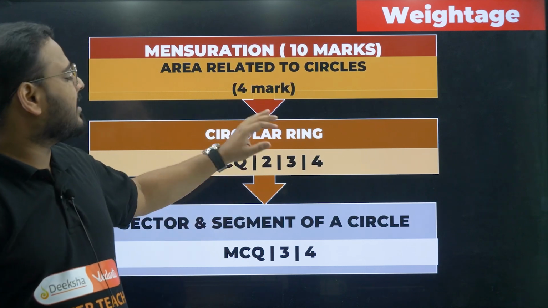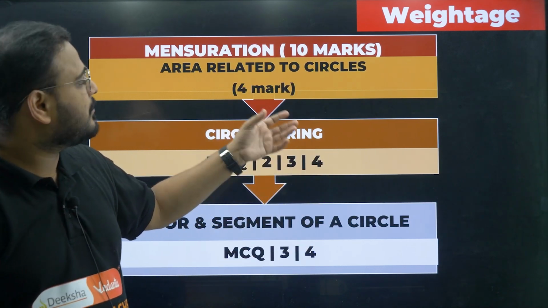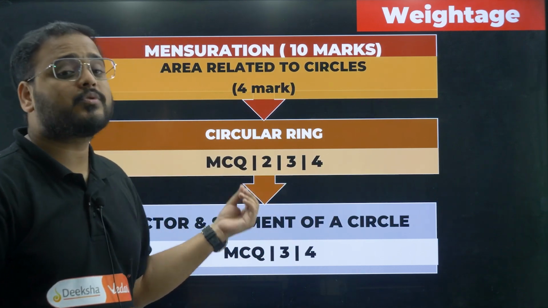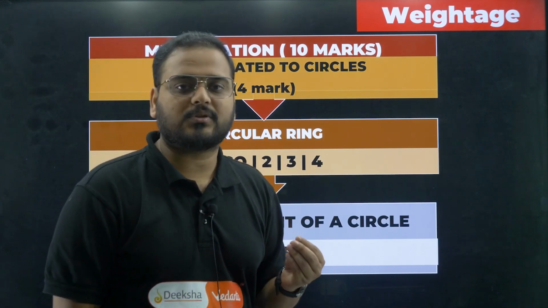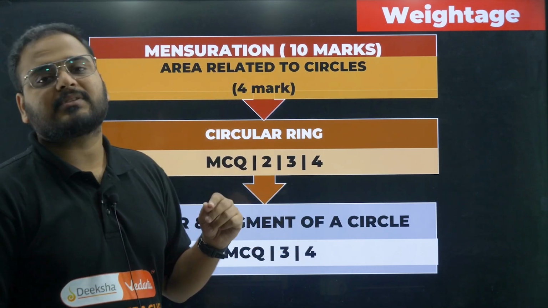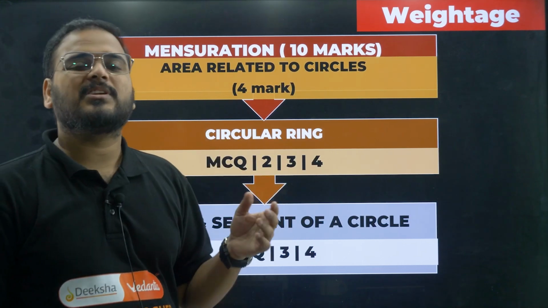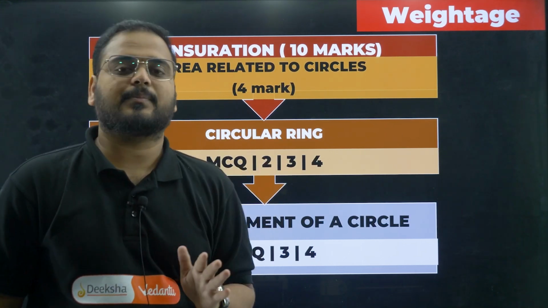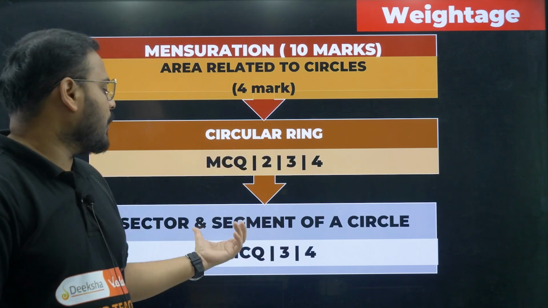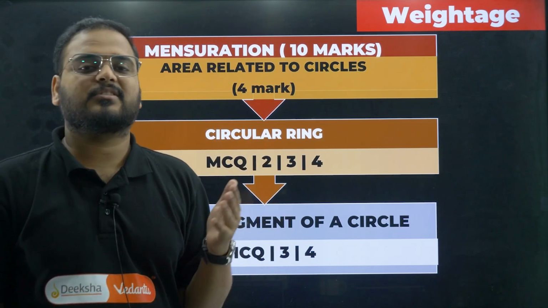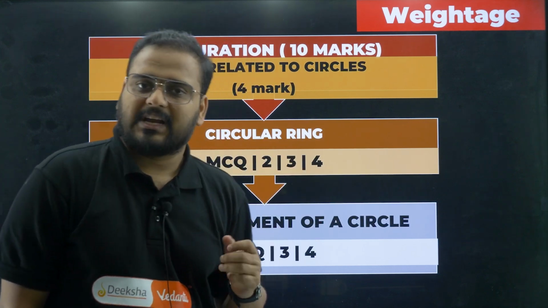Otherwise MCQs are coming every year, 1 or 2 MCQs in this chapter. 2 marker questions can also come. So mostly the questions from this chapter will be MCQ, 2 marker and 3 marker, whether it is circular ring or sector and segment of a circle, looking for the area or the circumference of the sector or segment. I hope this is clear.